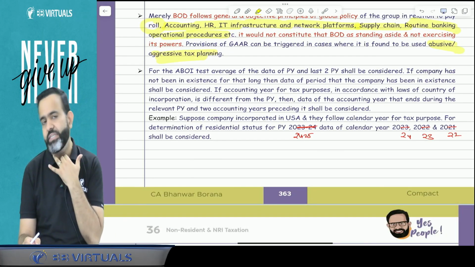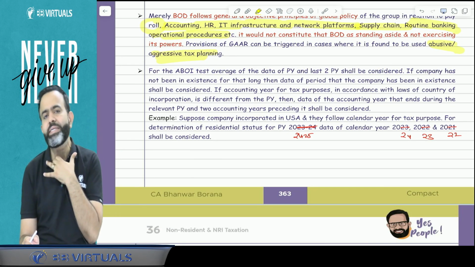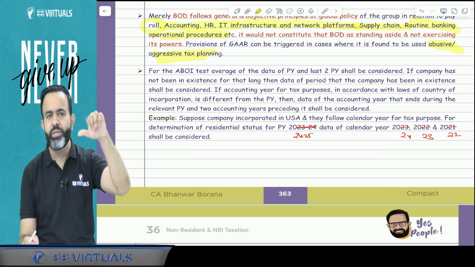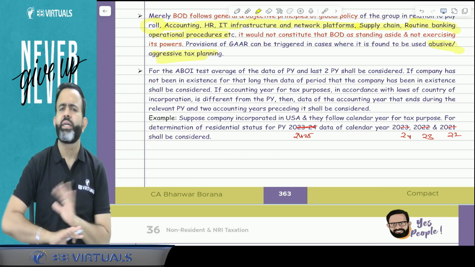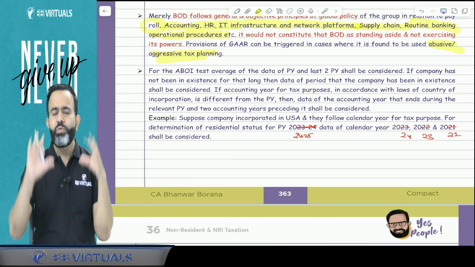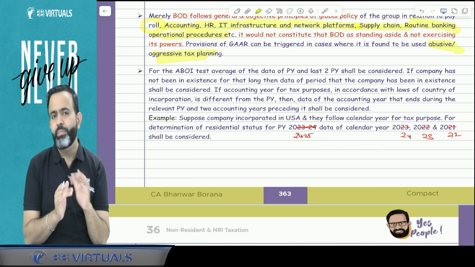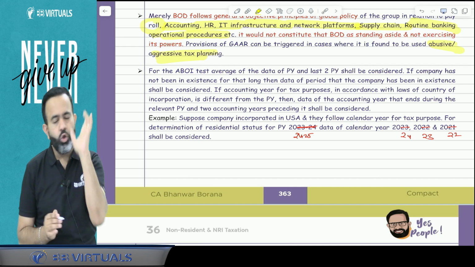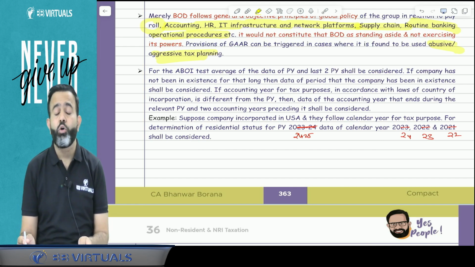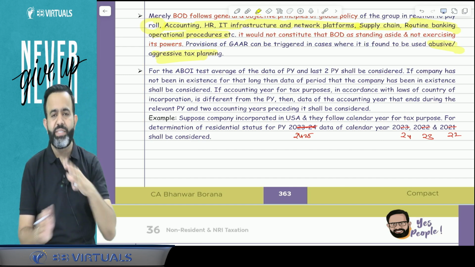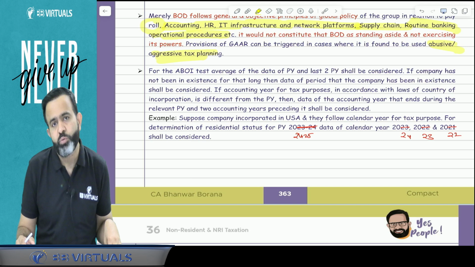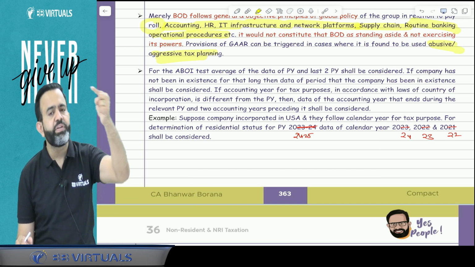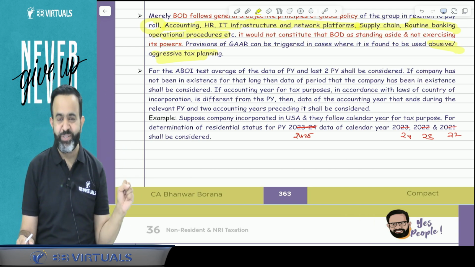You got my point or not? Yes. Okay, guys, one more point. We have discussed that if ABOI test is fulfilled and majority board meeting is held outside India, then POEM is located outside India, and that company is treated as non-resident in India. Now we have considered the data of the current year. But for an example, the lawmaker says that if data of 3 years is given, means current year and last 2 years data, then we have to take the average of the 3 years data and check whether ABOI test is fulfilled or not.